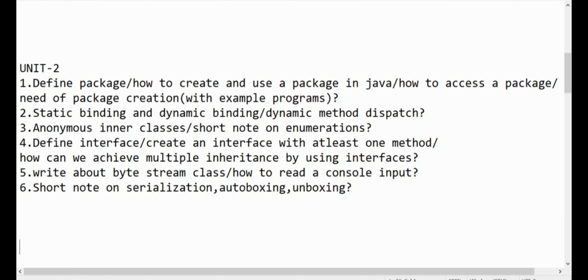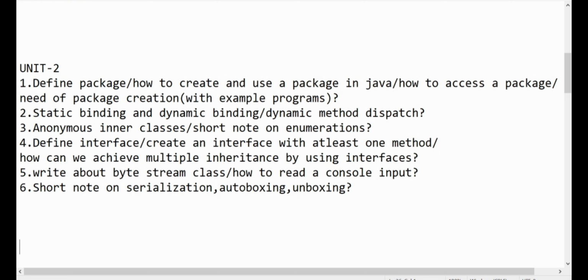So now coming to the second unit, first question is define package, how to create and use a package in Java, how to access a package, need of package creation with example program. So by seeing this question you might have understood that packages concept is very important. Please don't skip it. Second question, static binding and dynamic binding or dynamic method dispatch. So static and dynamic binding is also important.